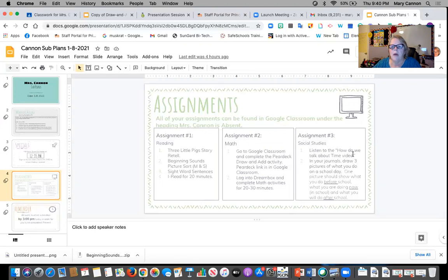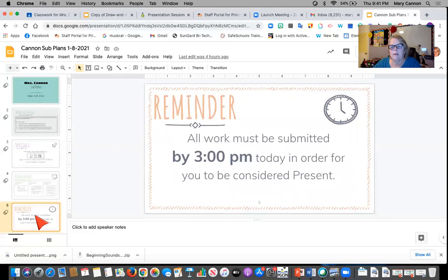The third assignment you have is in social studies. You're going to listen to a How Do We Talk About Time video. In your journals, you're going to draw 3 pictures of what you do on a school day. One picture should show what you do before school, what you are doing now in school, and what you will do after school. You need to label them: before school, now while you're in school, and after school. So 3 different pictures in your journal. All these assignments will be due by 3 o'clock today in order to be considered present.